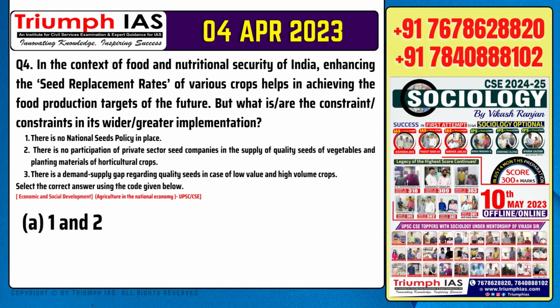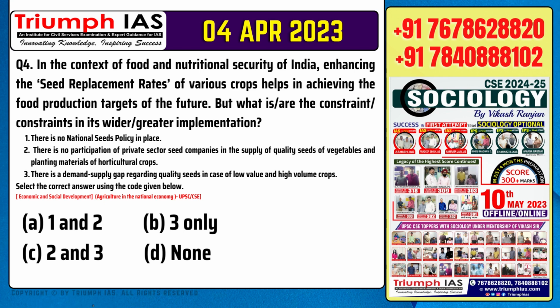Question number 4. In the context of food and nutritional security of India, enhancing the seed replacement rates of various crops helps in achieving the food production targets of the future. But what are the constraints in its greater implementation? Number 1. There is no national seeds policy in place. Number 2. There is no participation of private sector seed companies in the supply of quality seeds of vegetables and planting materials of horticultural crops. Number 3. There is a demand-supply gap regarding quality seeds in case of low-value and high-volume crops.